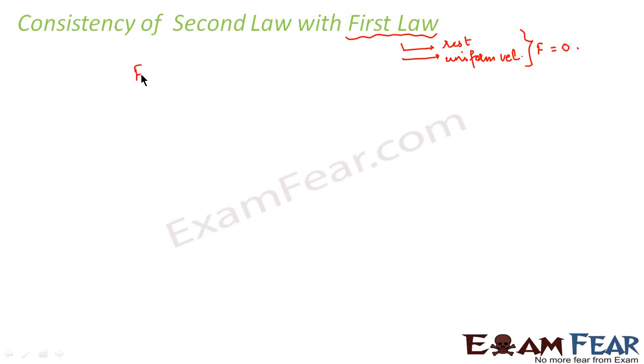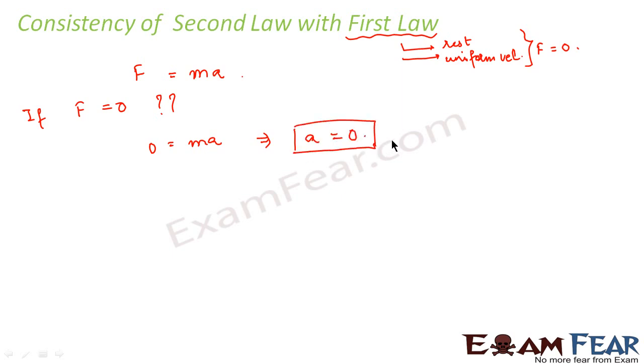Now our second law states force is equal to mass into acceleration. Let us suppose, what if force is equal to 0? If we put force equal to 0 in the second law, then we get 0 is equal to mass into acceleration. So we get acceleration is also equal to 0. Now what do we mean when we say acceleration is equal to 0? Acceleration equal to 0 means the velocity is constant.